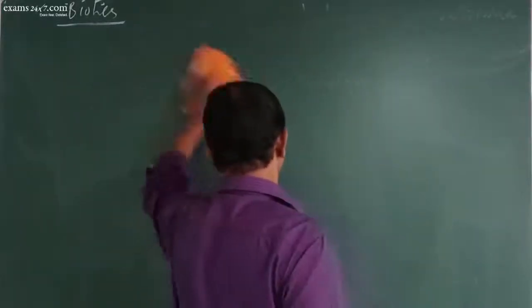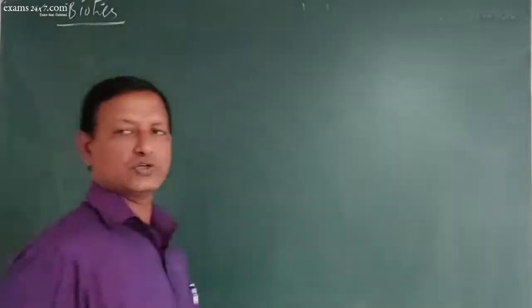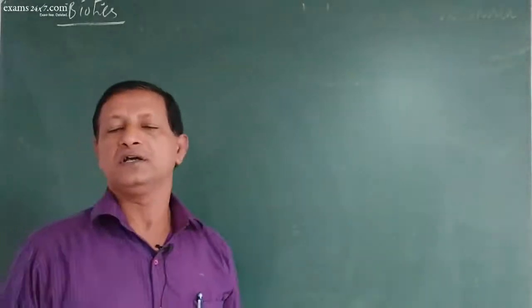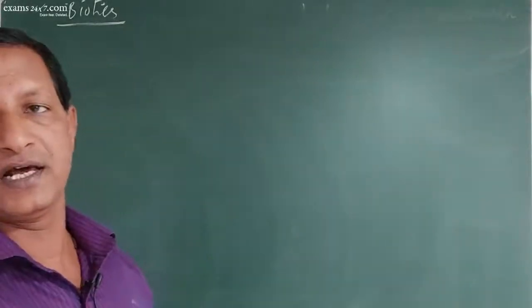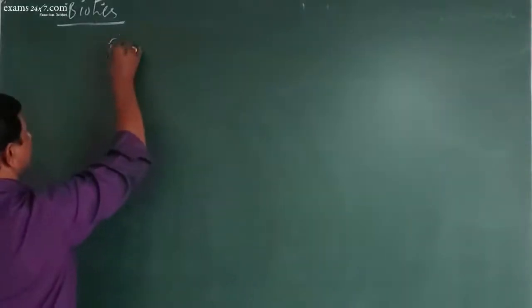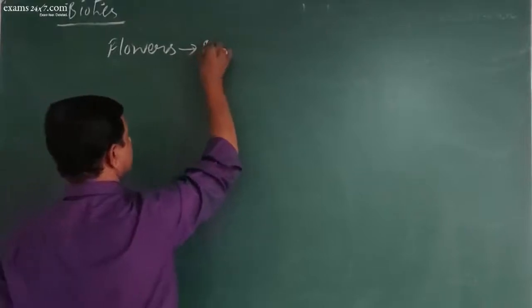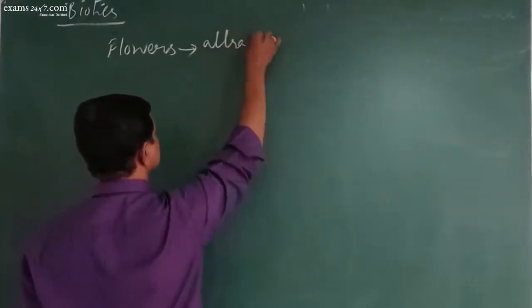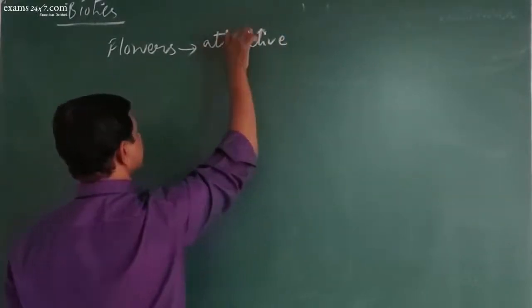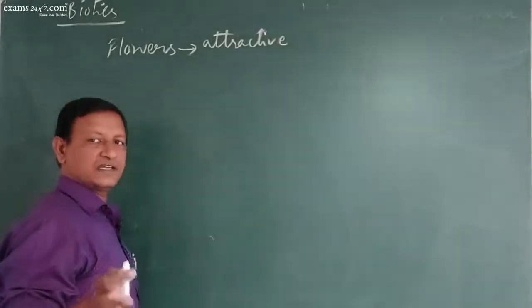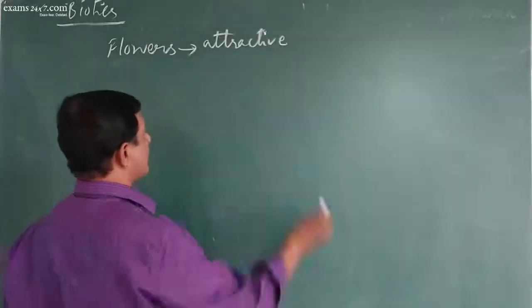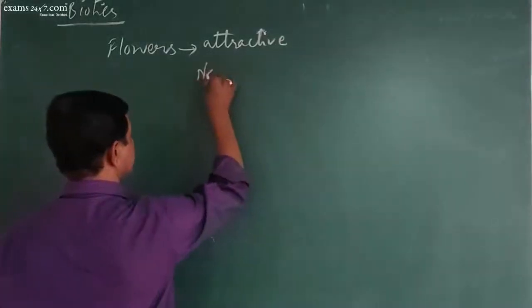And even these plants adapted for animal pollination are adapted in different ways. For example, the flowers are attractive in the sense they are colorful, large in size or sometimes small also, and they produce nectar.